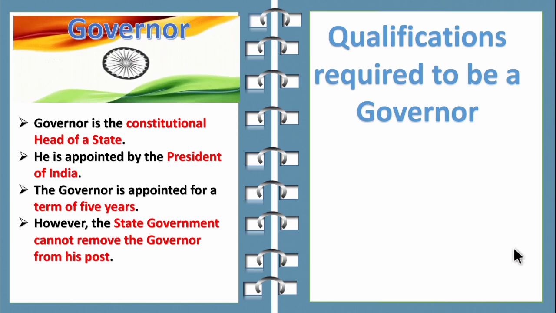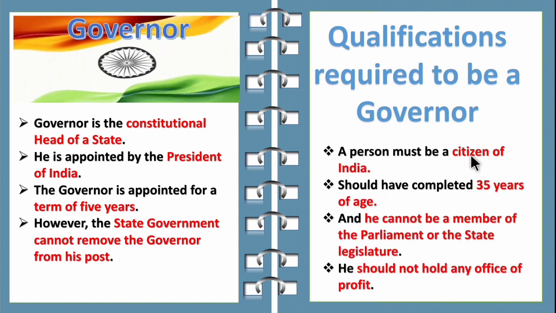Now let's see what are the qualifications required to be a governor. A person must be a citizen of India, should have completed 35 years of age and he cannot be a member of the parliament or the state legislature. He should not hold any office of profit. So children, these are all the qualifications required to become a governor. First, he should be a citizen of India and should have completed 35 years of age. He should not be a member of the legislature, that is MLA. And he should not hold any office of profit.